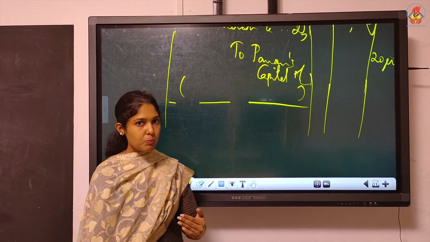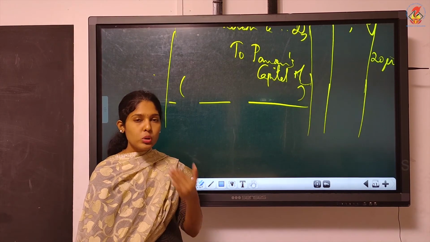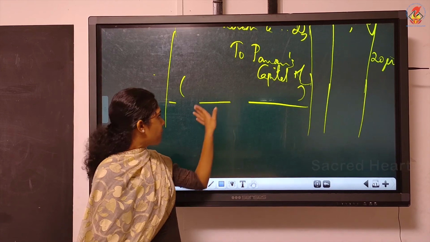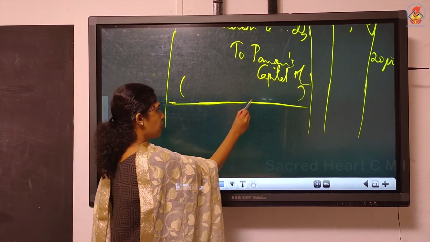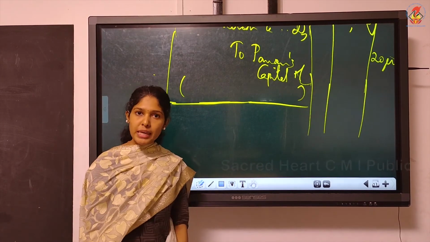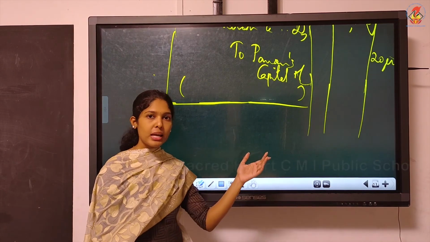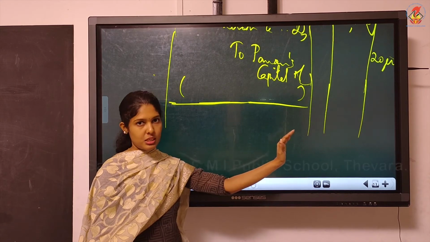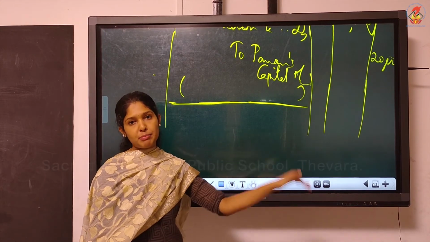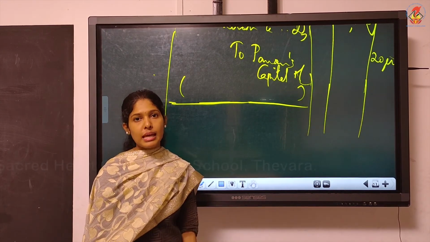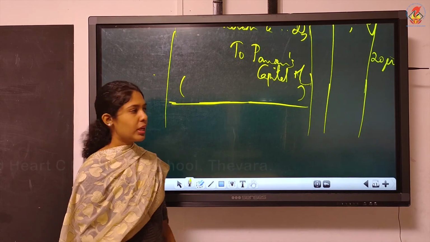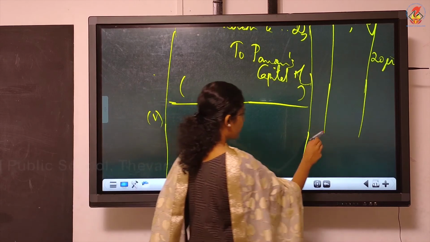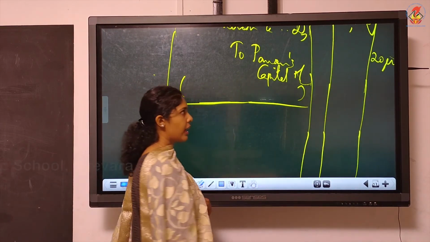Here actual expenses 10,000. Who is paying? That is not mentioned in the question. And since we have given commission to Pavan, Pavan will have to pay that. And who will bear? Pavan will bear. So Pavan is bearing, so Pavan's capital debtor. Pavan is paying, so to Pavan's capital account. So the entry will get cancelled. There is only one entry for that transaction. Just read the transaction once again and you try it.